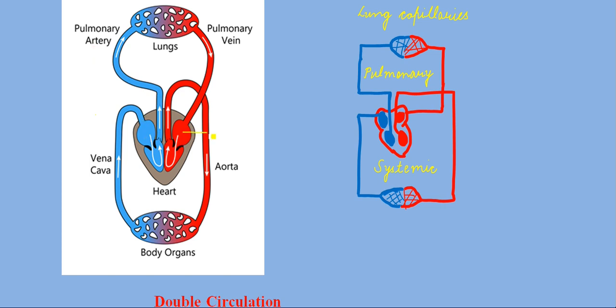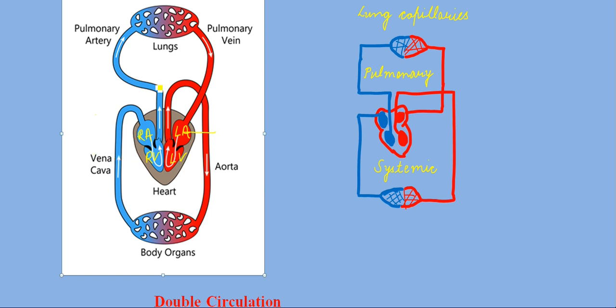These are the auricles: this is the right auricle, this is your left auricle, then the left ventricle and your right ventricle. So these are the four heart chambers. Already you know, right? Now what happens in the double circulation? Please pay some attention to understand this.